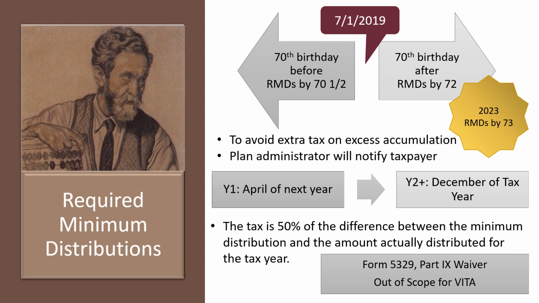If taxpayers don't take the required distribution amount out, a penalty tax of 50% of the difference between what they took out and what they should have taken will be applied. If we see taxpayers who are going to have this penalty, we need to refer them to a paid preparer to see if they can qualify for a waiver, Form 5329, Part 9, which is out of scope for our program.